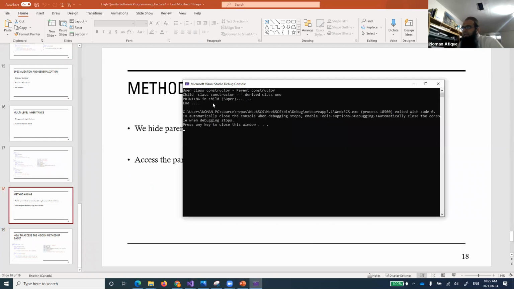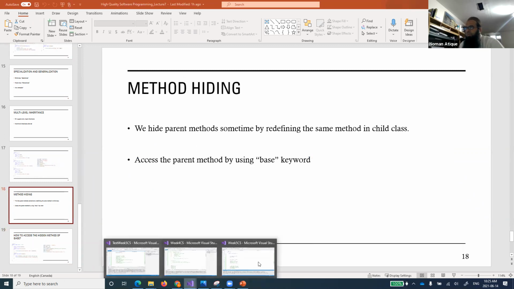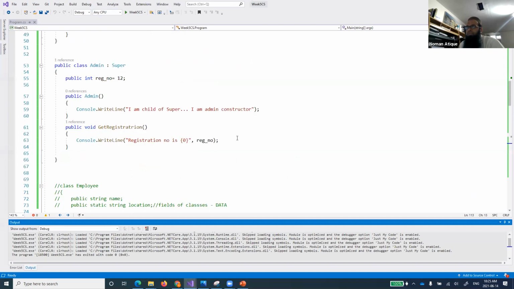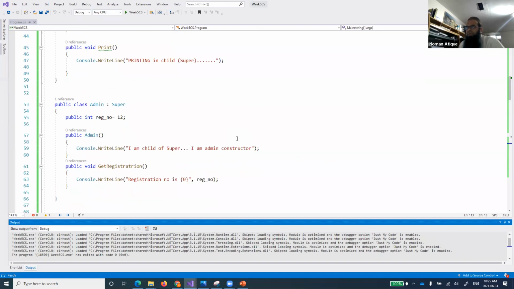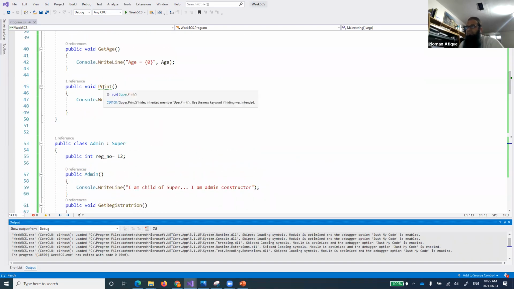Okay, let's see if it works as per our requirement. It says printing in child, the super class, it's printing in super. That's good. So we've got a print method over here, and yes, right. So this is doing the default behavior.